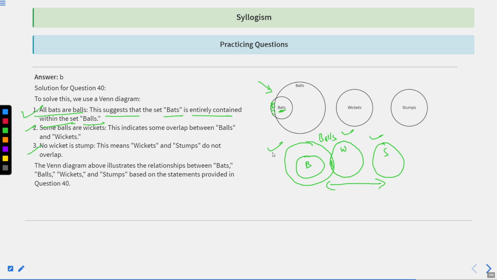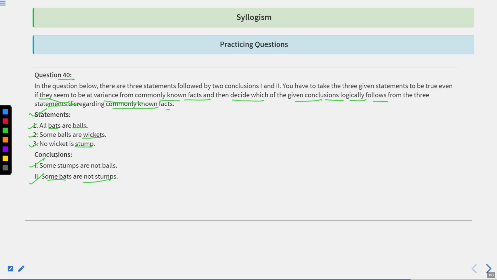There could have been a possibility that this diagram would have been like this also. Can't we draw this diagram like this, where the stump would have been represented? So taking that into consideration, we cannot assume unless the subject and the predicate clearly showcase that the stumps and the balls are somewhere related. That's why, considering the first point, some stumps are not balls, because stumps is here the predicate. In all the statements, is there any relation with the predicate that has been provided earlier? No. So for some stumps are not balls, there is no direct inference that we can take.